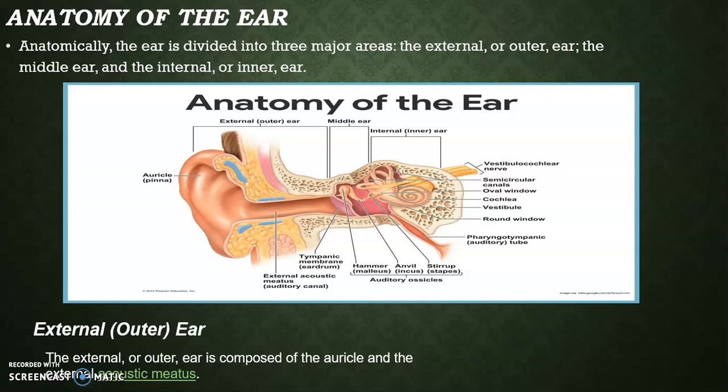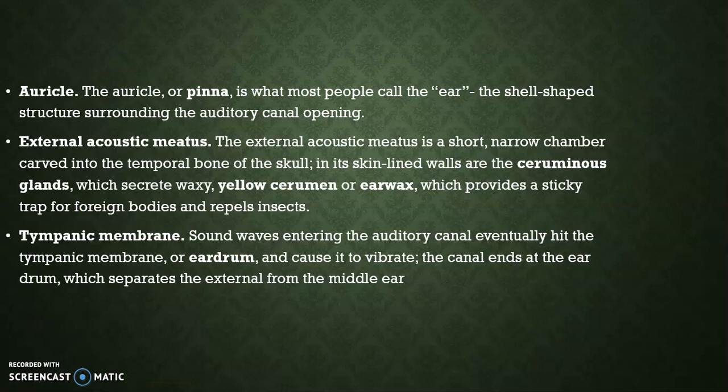The external or outer ear is composed of the auricle and the external acoustic meatus. Auricle. The auricle or pinna is what most people call the ear, the shell-shaped structure surrounding the auditory canal opening.